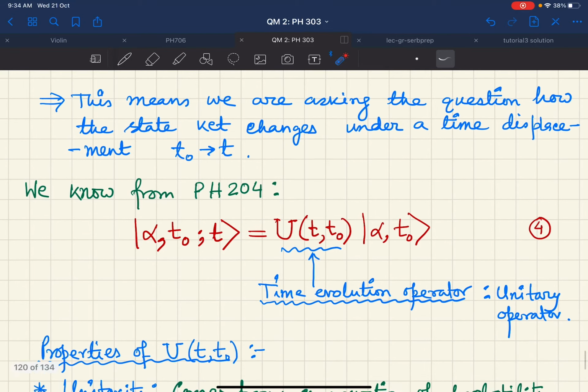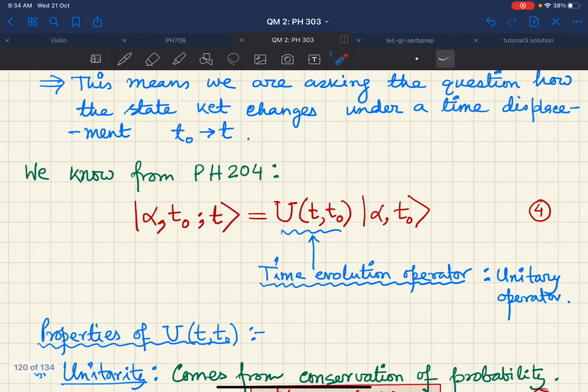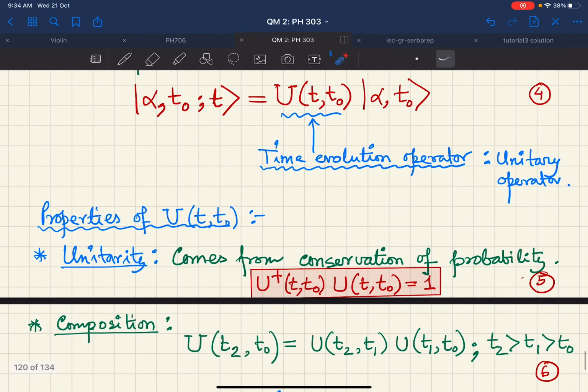And now if you want to look at the properties of this time evolution operator, the first important property, as you all know, and I am not going to prove this, is that from conservation of probability, U dagger(t, t naught) times U(t, t naught) must be the unit operator. So this tells you that the time evolution operator is unitary.